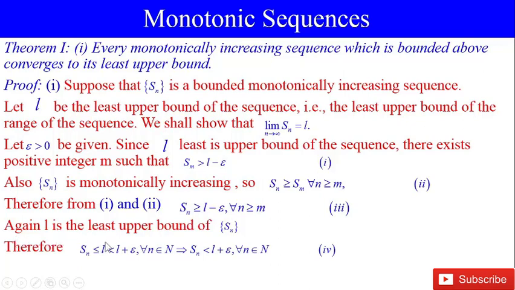Again, L is the least upper bound of Sn. Therefore, Sn is less than or equal to L, which is less than L plus epsilon, for all n belonging to N, which implies that Sn is less than L plus epsilon for all n belonging to N.